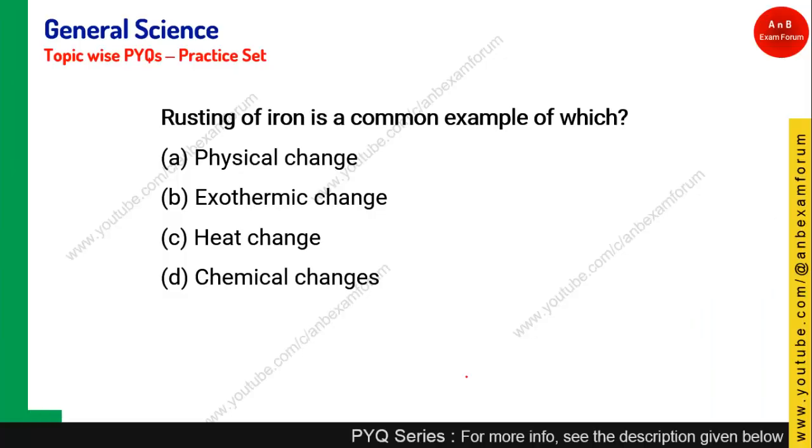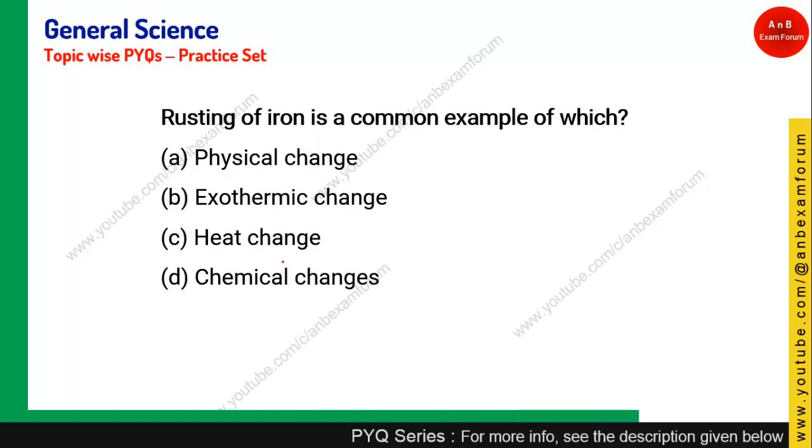Let's see the next question. Rusting of iron is a common example of which? Physical change, exothermic, heat change, chemical change. Rusting of iron, students, you should know that when iron comes in contact with oxygen or water, basically the moisture present in the atmosphere, it gets rusted because of a chemical change. Okay, rusting of iron is an example of chemical change, not physical change. Okay, so option D is the right answer.